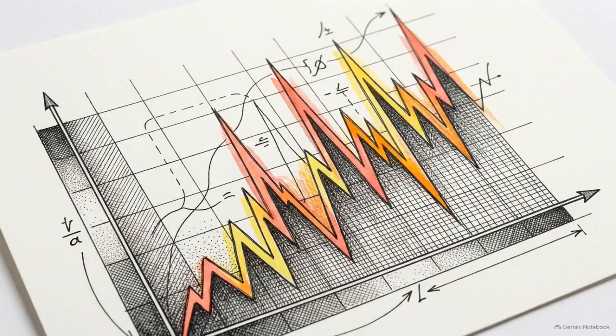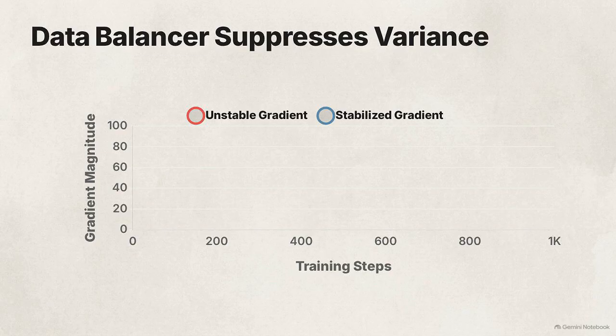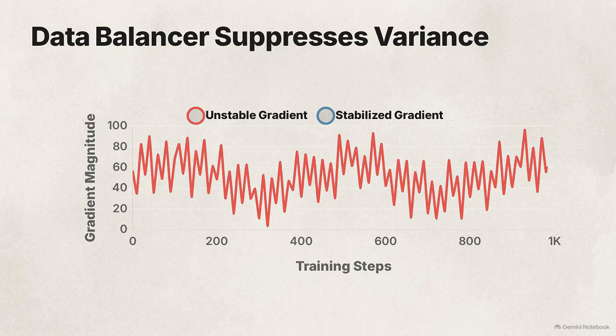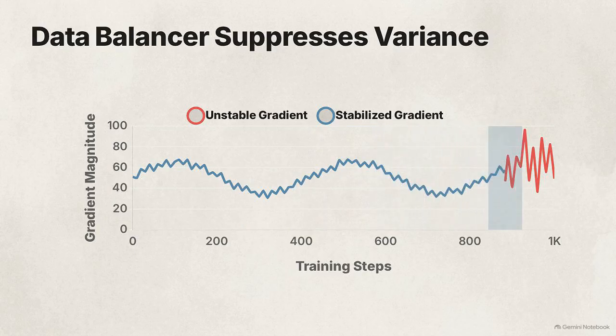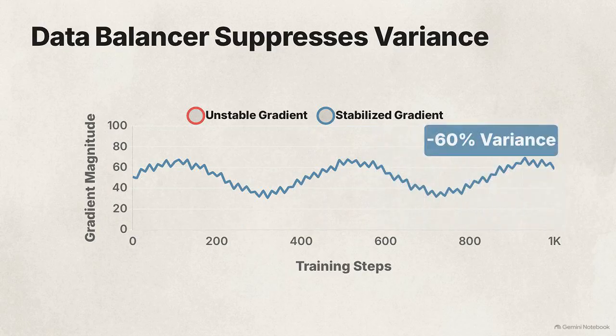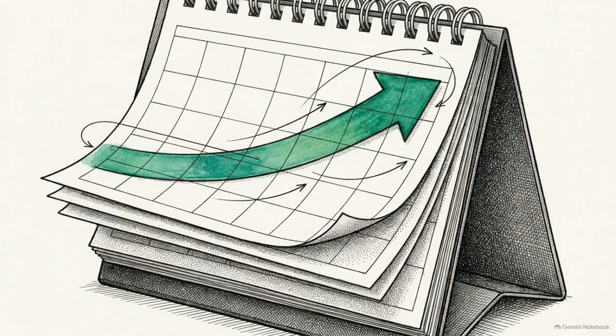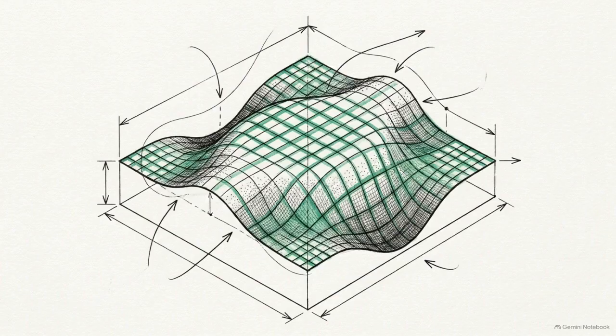However, mixing tasks of wildly different difficulties creates massive inter-batch gradient variance, which can destabilize the neural network. This is stabilized by an online data balancer. It modulates the sampling distribution of training batches to minimize the difference between the batch gradient and the true gradient. This mechanism suppresses gradient variance by over 60%. Maintaining this stability is what allows the model to undergo weeks of continuous RL scaling without policy degradation. Neutralizing reward hacking and mathematically suppressing gradient variance are the prerequisites that enable multi-day autonomy in production.